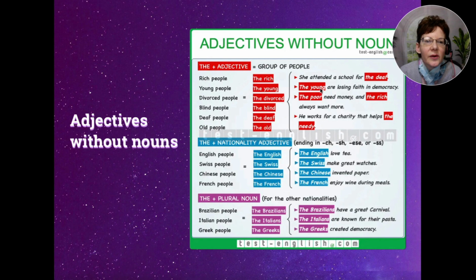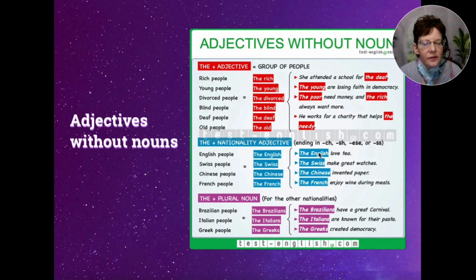Okay, an example here for deaf. She attended a school for the deaf. And we have for the young are losing faith in democracy. All right. The other use is we can use the plus a nationality adjective. So when these end in ch, sh, ese, or ss. So for example, the English people are called the English, Swiss people, the Swiss, Chinese people, the Chinese, French people, the French.